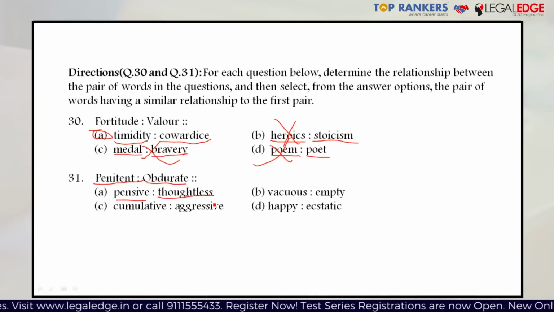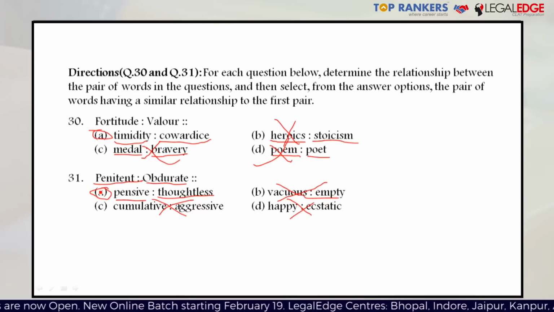Going to option number B, vacuous is showing a lack of thought or being completely mindless, while empty is, as you know, empty. Vacuous also had an archaic or obsolete meaning, which meant empty. So they are sort of synonymous with each other. So option B is definitely eliminated. Option C, cumulative and aggressive. Cumulative is increasing due to successive additions, but aggressive is completely different. So this option is also eliminated. Happy and ecstatic are complete synonyms, total synonyms. So this is also eliminated. The right answer has to be A, pensive and thoughtless.